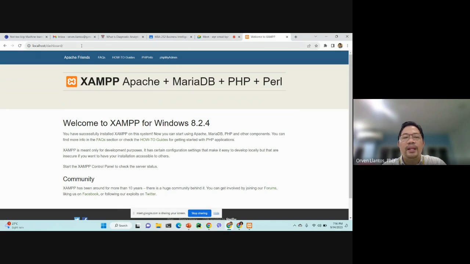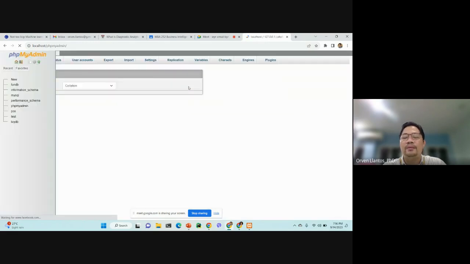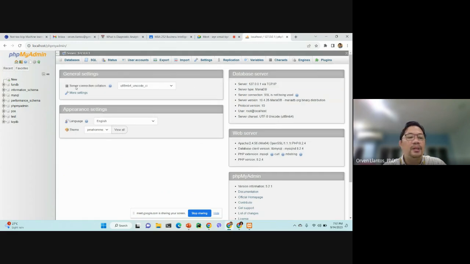This will automatically be seen, and then you click phpMyAdmin. Wait for it to load. Sometimes even if it's running on localhost, it will still run slow.